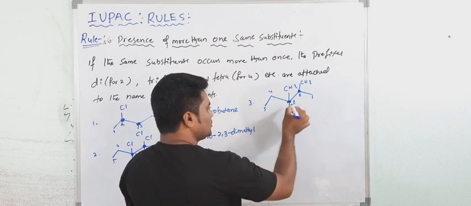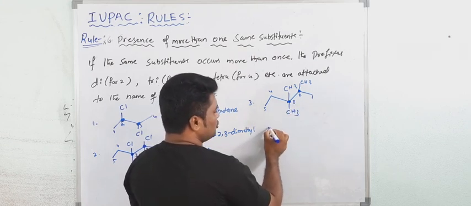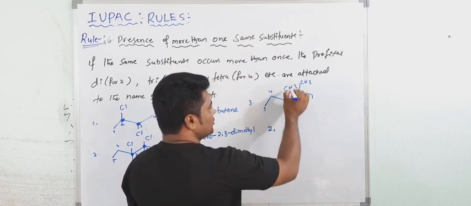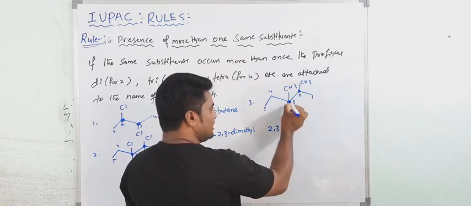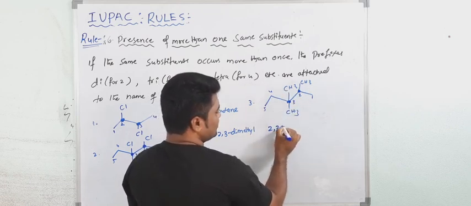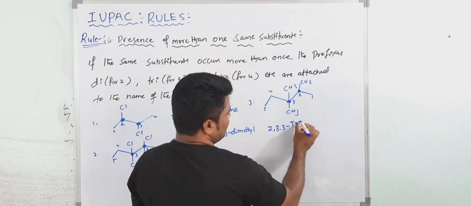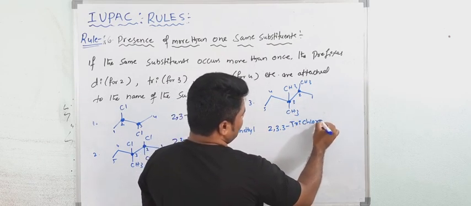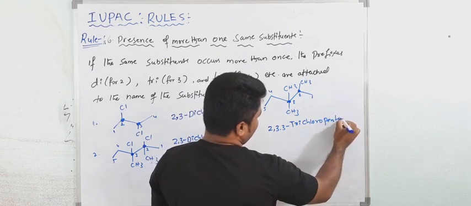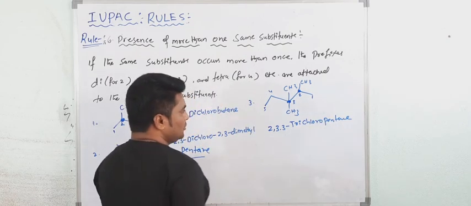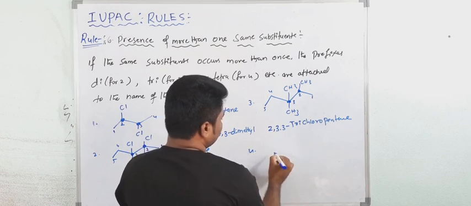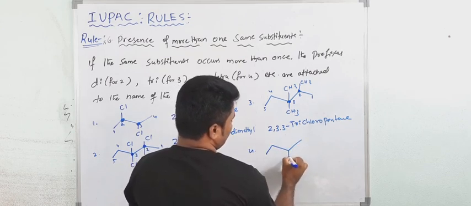It means 2 times 3 will come. So 2, comma, at the third position 1 CH3 is there: 3. Again at the third position 1 CH3 is there: again 3. Total 1, 2, 3. Trichloro pentane. Understood? Now for example, one more last.